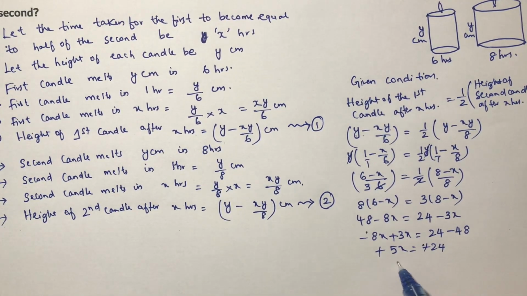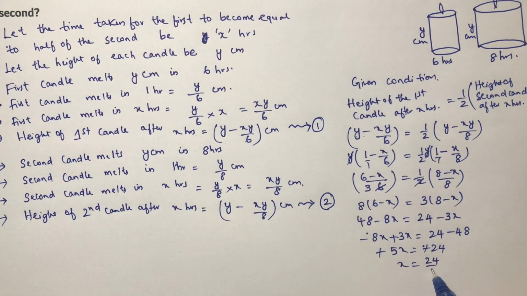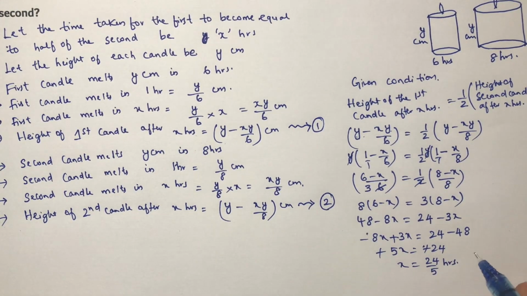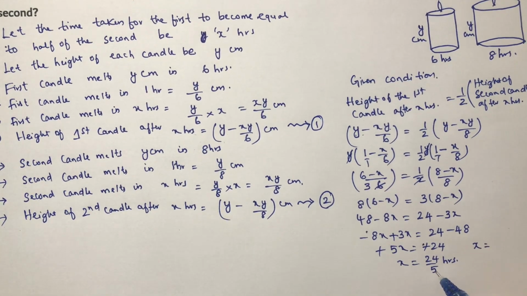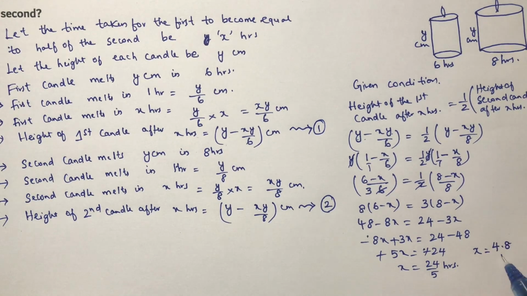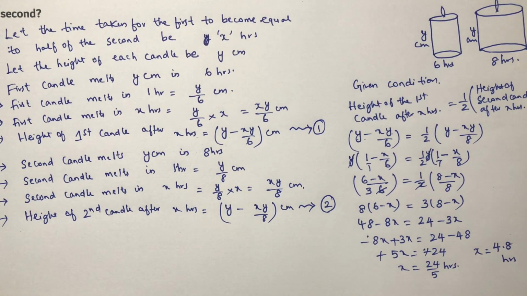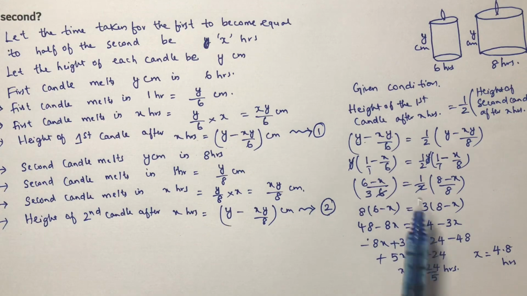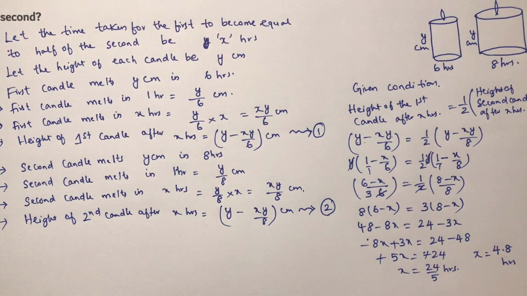The minus signs cancel, so x is 24 by 5 hours, which is 4.8 hours. So it takes 4.8 hours for the first candle to become half of the second candle.